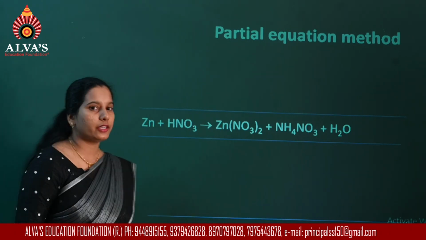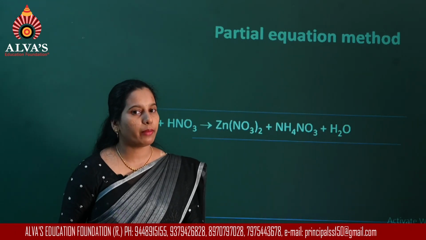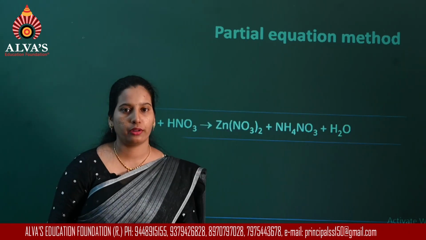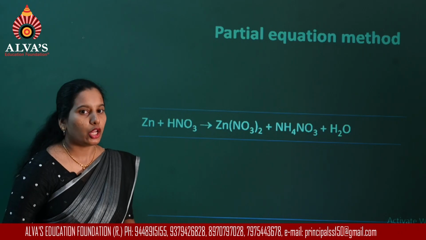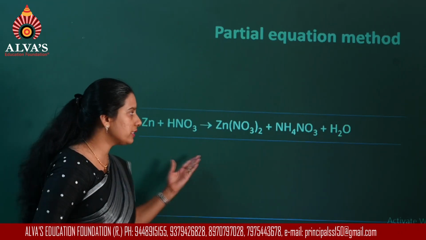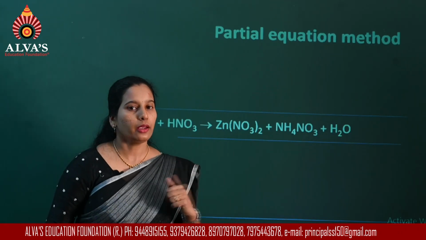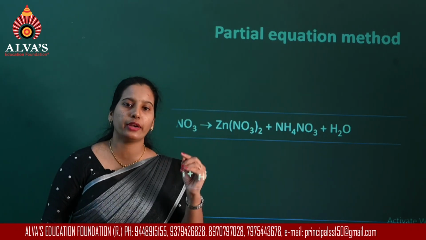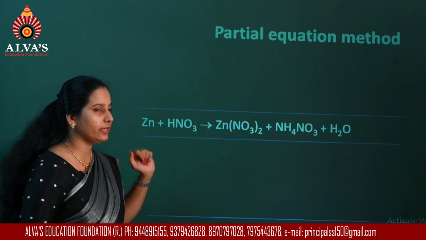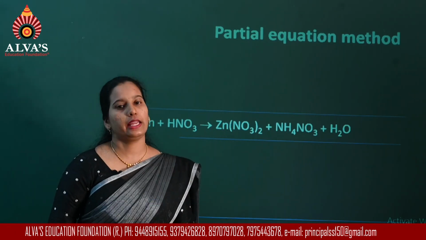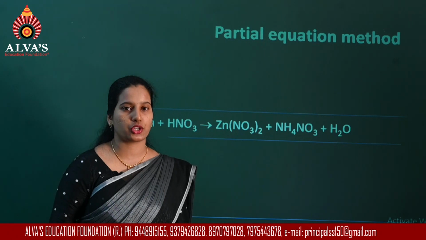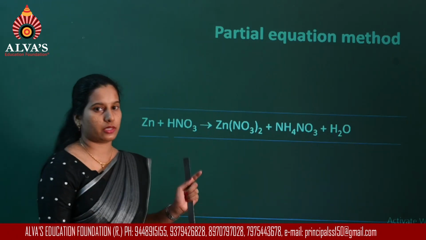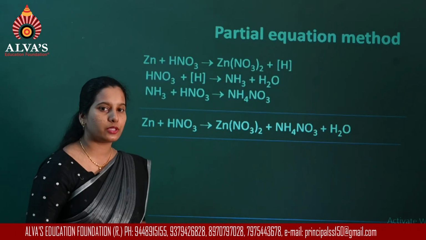What you observe here is that some of the elements are appearing in more than one compound. So it will take a lot of time to balance this equation using the previous method. So having the knowledge of different steps involved in this equation, you can easily balance this chemical equation. The reaction actually happens in 3 steps. Now what are those 3 steps?